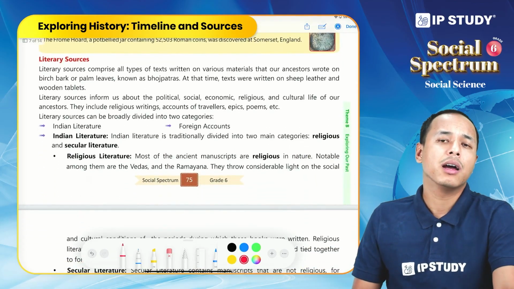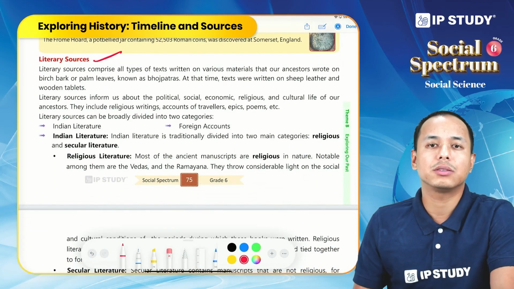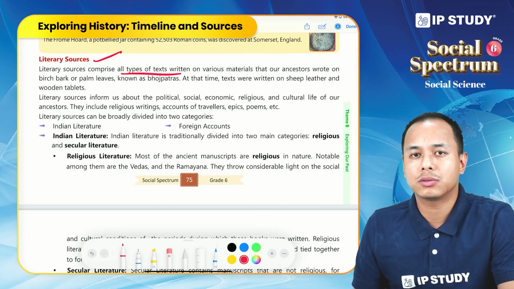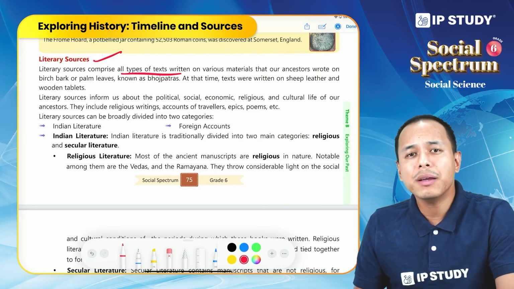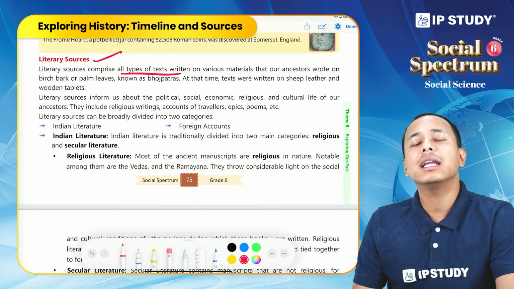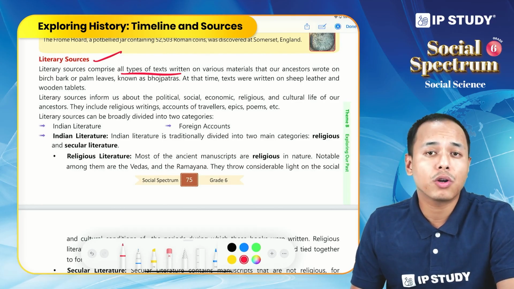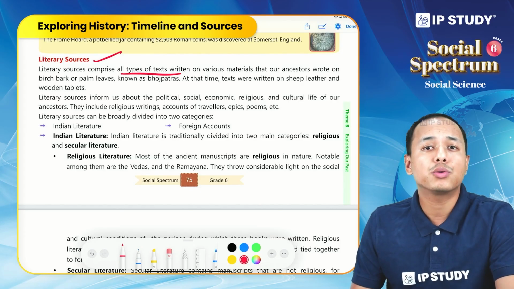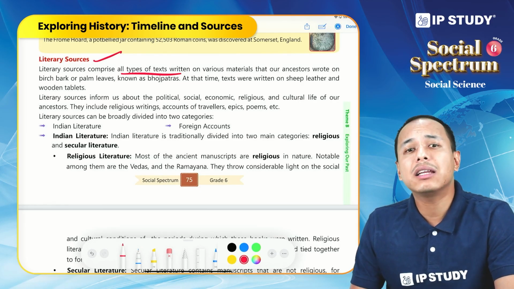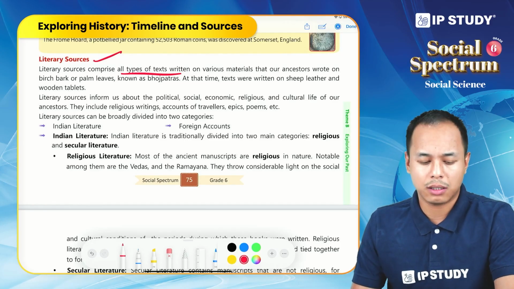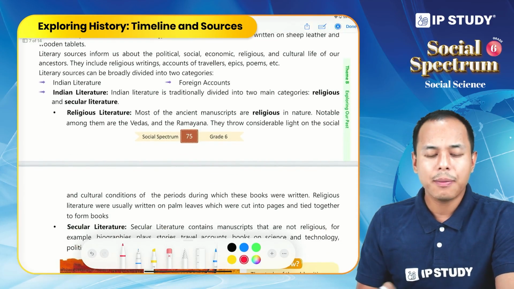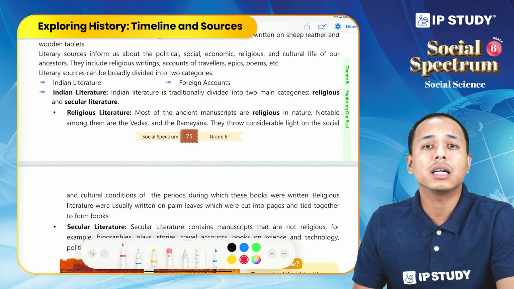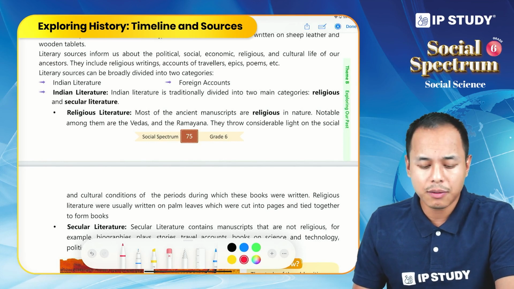Now comes the second source, that is literary source. So literary source includes all types of written text. It can be stories, it can be books, it can be anything that is written. In ancient times when paper was not common, people used to write on the birch bark of a tree, on palm leaves, and even on the skin of animals. So all this comes under literary source, and literary source gives us information about the political, economical, social and cultural aspects of the people living in the past.